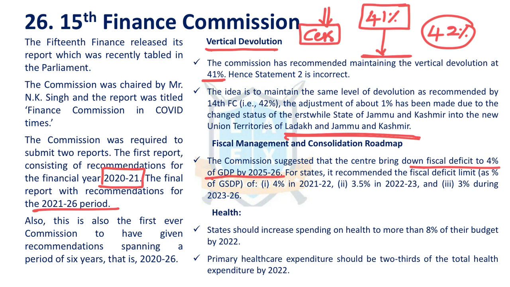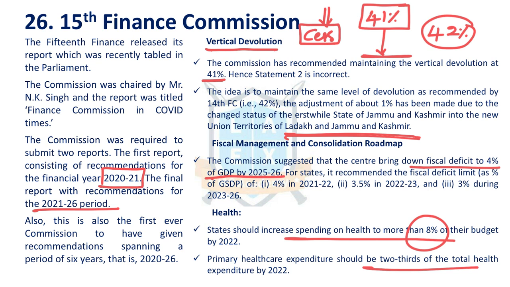With regard to health, it has recommended an increase in spending on health to more than 8% of the budgeted amount, and it has recommended to spend two-thirds of health expenditure on primary health care. Other than these, the 15th Finance Commission has suggested to simplify the GST mechanism.